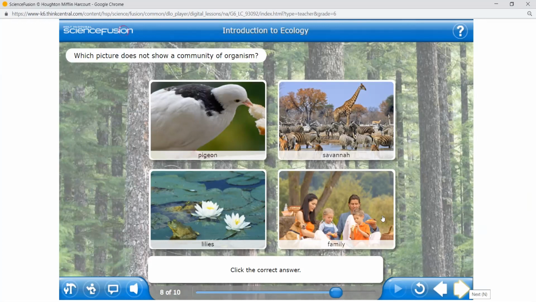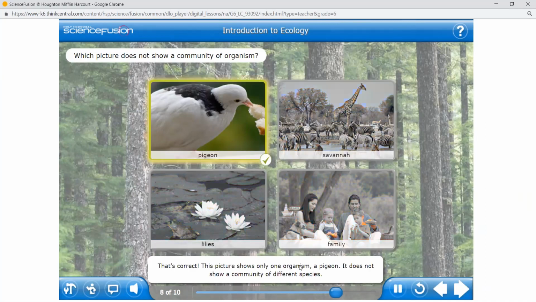Okay, this one is full of giraffes all together. This one, miss, the first one, the pigeon. Very good. That's correct. This picture shows only one organism, a pigeon. It does not show a community of different species. But frogs will definitely be with some other organisms here. That's why they're not the answer.